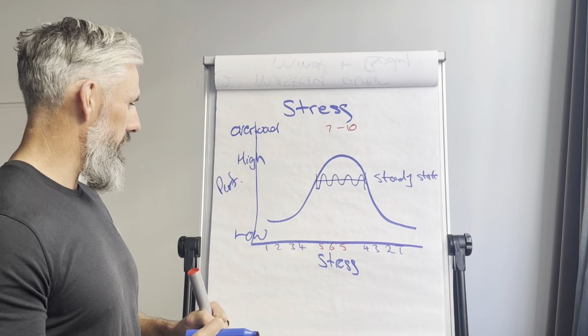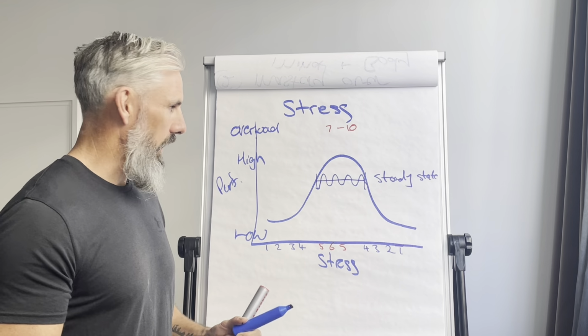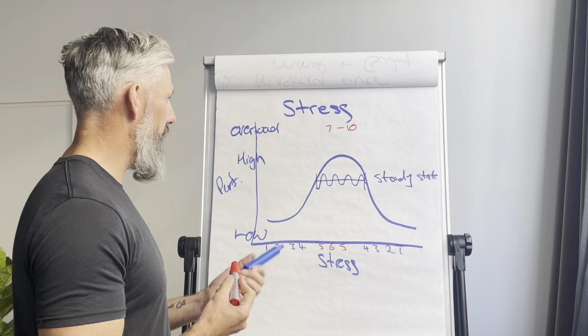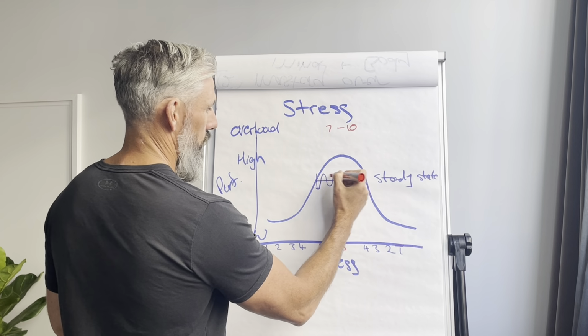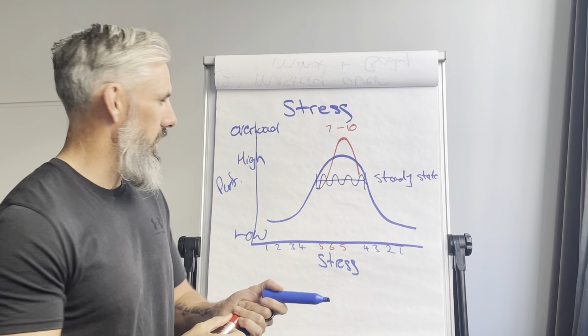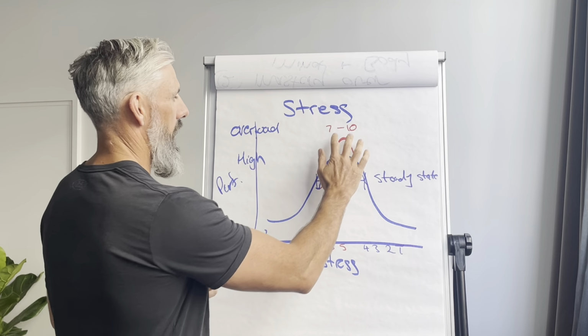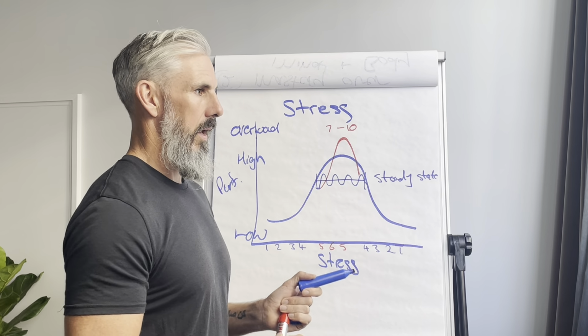The next part is that we want to have a look at when an event happens that takes us up over to our high stress. So we've got these normal little stresses, but then something happens and it takes us up, and we can hit that 7 to 10 out of 10 stress. So we want to be able to identify when that 7, 8, 9, 10 happens.